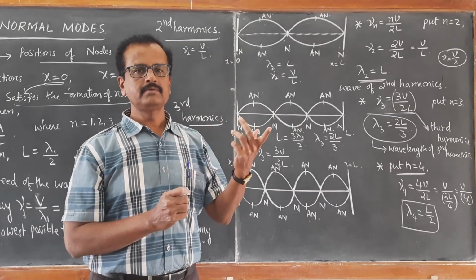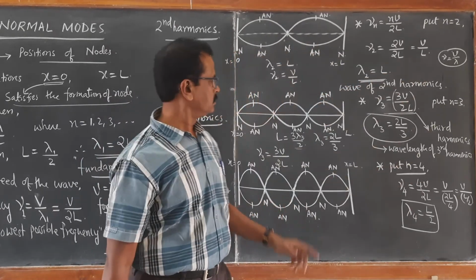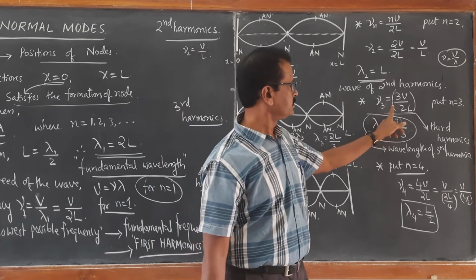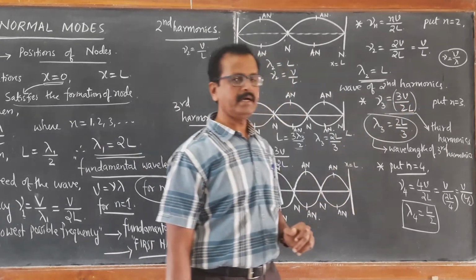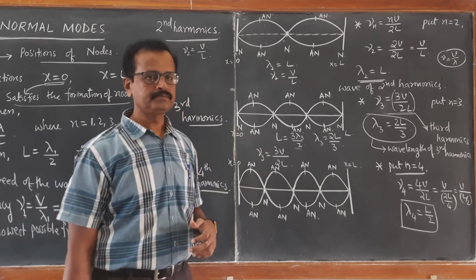Then two segments for which it is nu2 equal to V by L. For three segments it is nu3 equal to 3V by 2L. So like this we are going to have the waveforms.